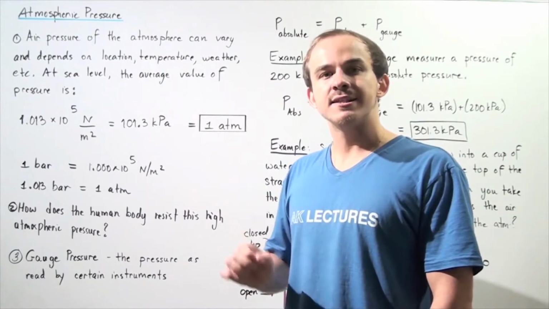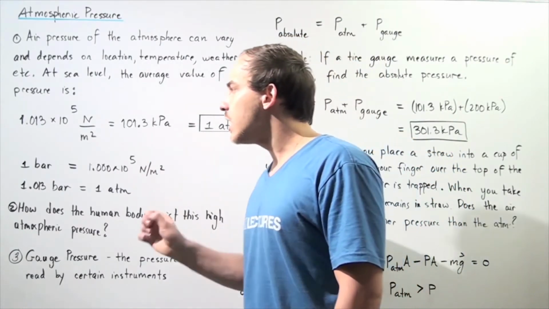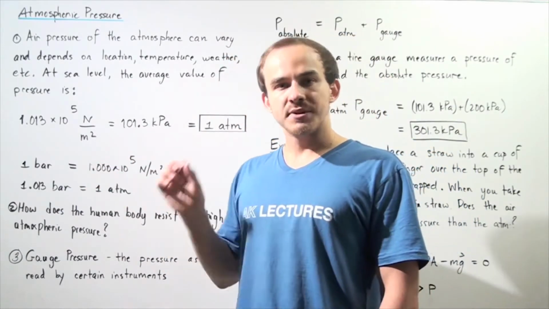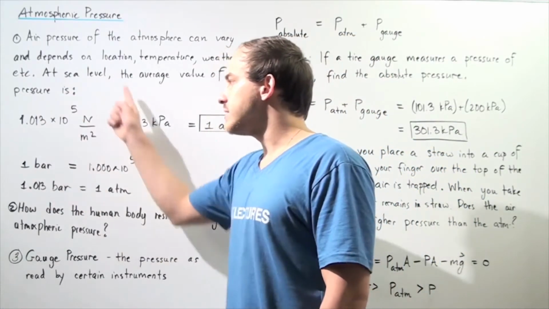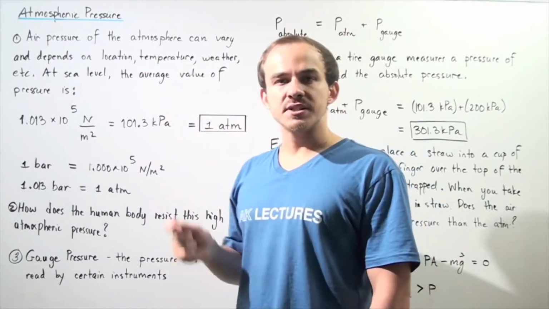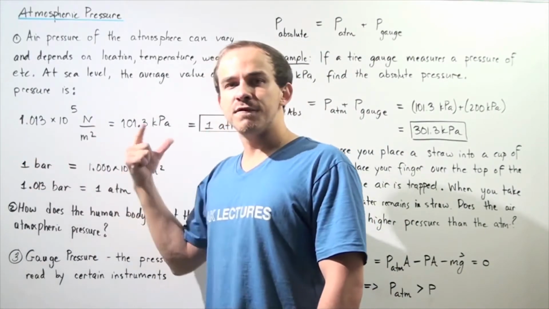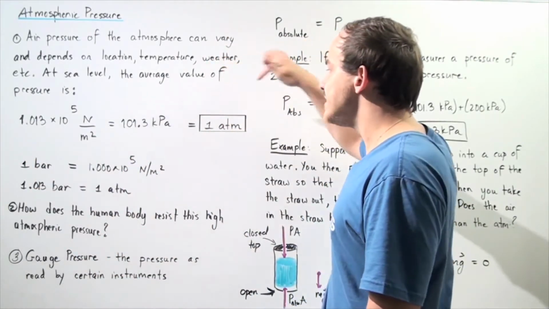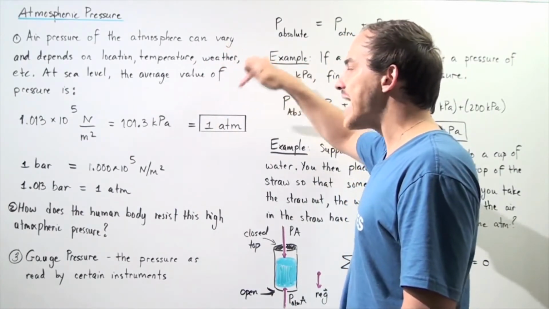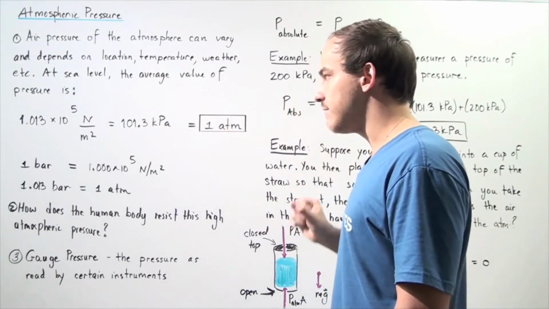1.013 times 10 to the 5 newtons per meter squared. And because 1 newton per meter squared is equal to 1 pascal, this quantity is also equal to 101.3 kilopascals. Now, these two quantities are both defined as 1 atm. So 1 atm of pressure is simply 1 atmospheric pressure, which is the pressure at sea level.